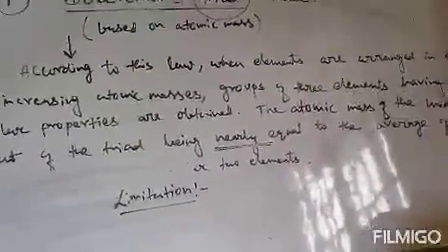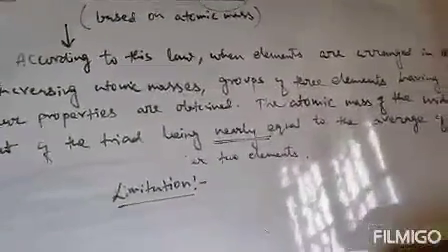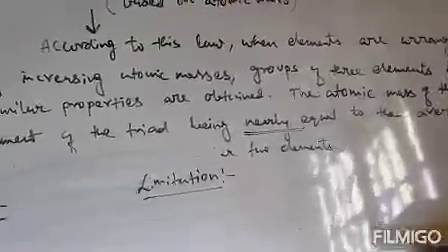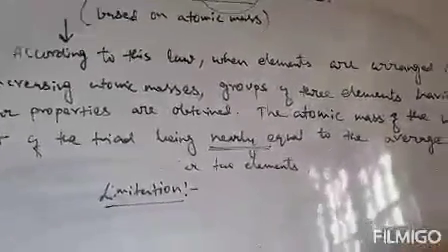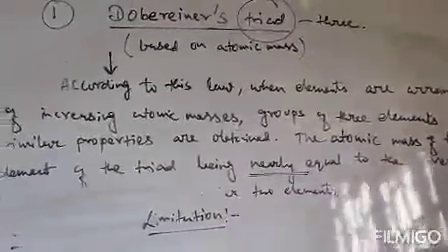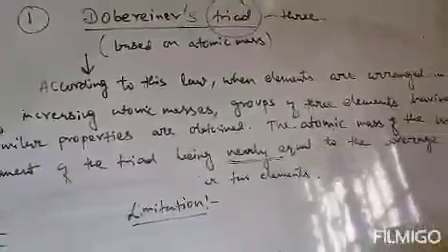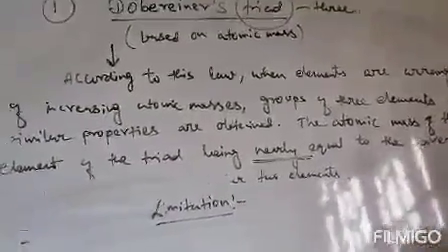That means elements with similar properties should be grouped into three according to Dobereiner's triad law, but he fails to do so. That is the limitation of Dobereiner's triad.